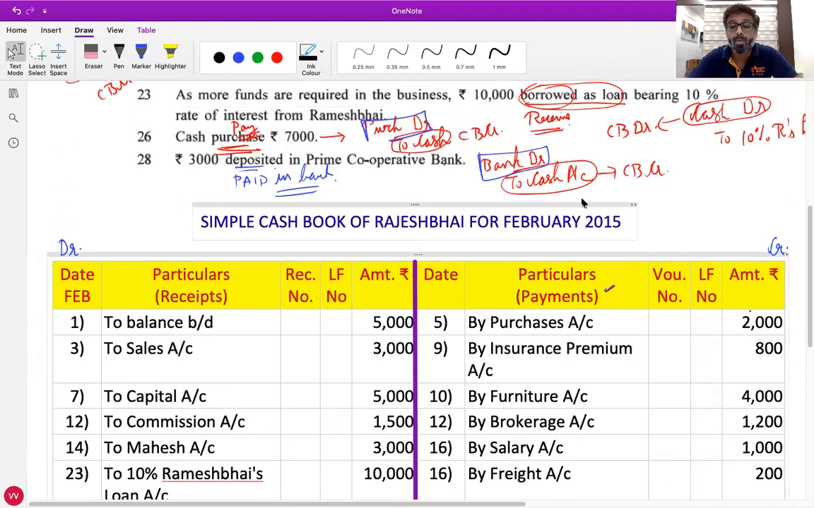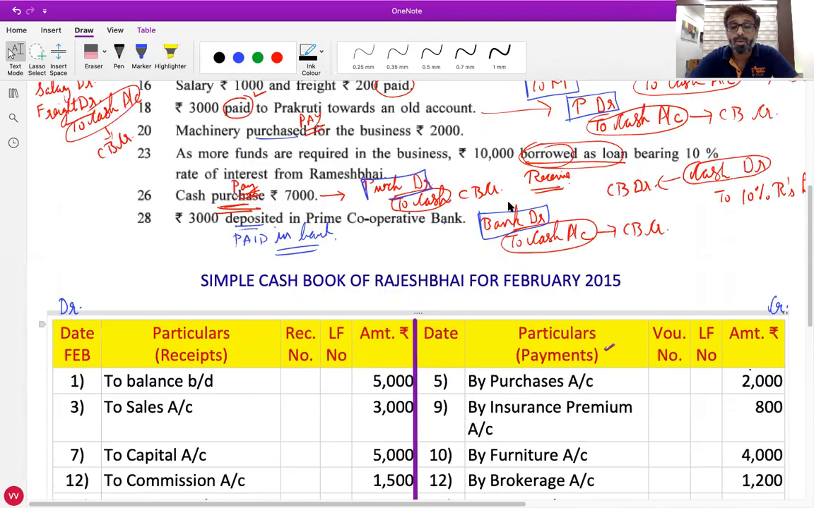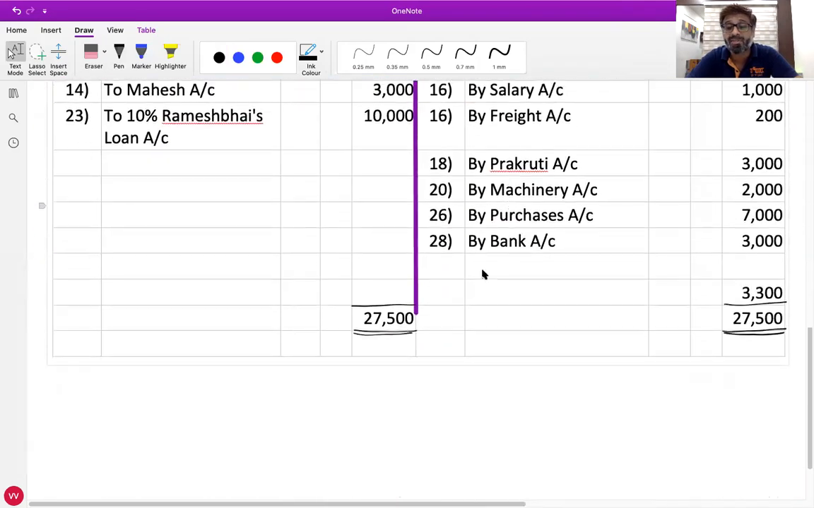Yes, sir. Now, which month is going on in this question? February, and 2015 is not a leap year. So what is the last date of February? 28. So this balance will always be written on the last day of the month. So in date column, write 28 and write by balance carried down C/D. What do you mean by C/D? Closing balance. Carried down, or you can write C/F also. Both are correct. C/F means carried forward, C/D means carried down.